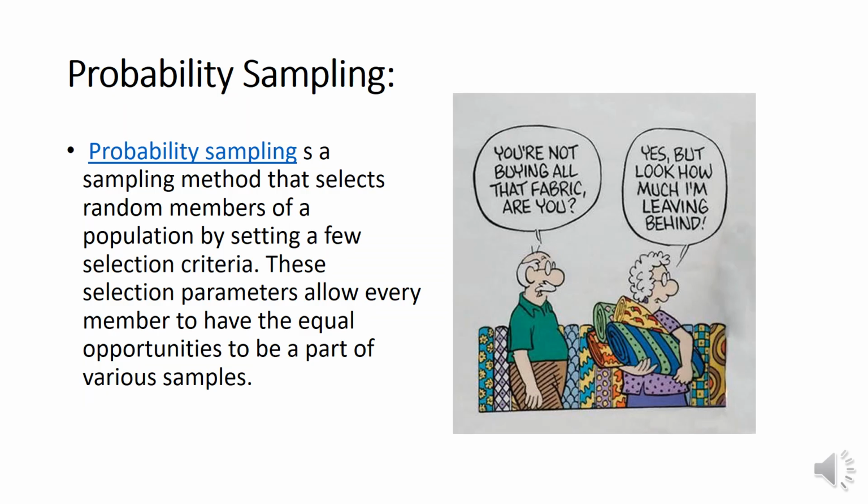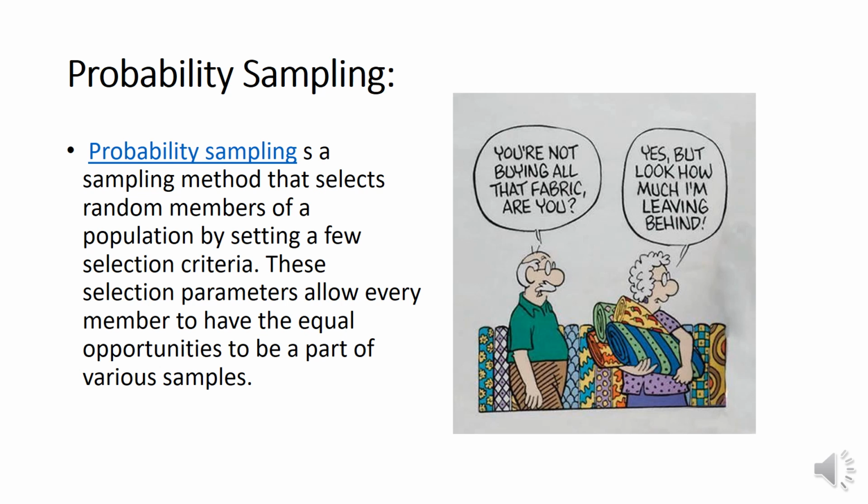We often go to shops. Sometimes we know actually what we want. We have a selection criteria. For example, we know what price we are looking at. We know what fabric we need. We know what budget we have. We know what quality we want. We know from which shop or which brand we want a fabric. So this is our selection criteria.